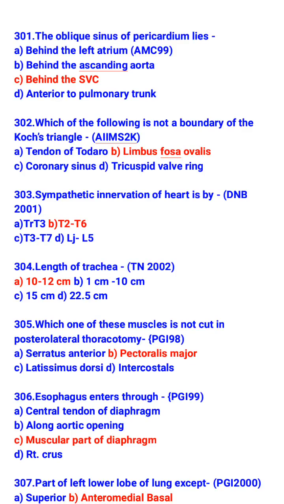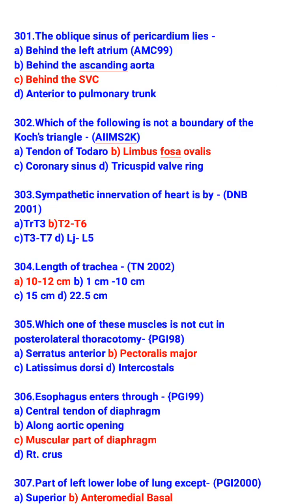The oblique sinus of pericardium lies behind the superior vena cava. Which of the following is not a boundary of Koch's triangle? Limbus fossa ovalis is not a boundary of Koch's triangle. The boundaries are tendon of Todaro, coronary sinus, and tricuspid valve ring.